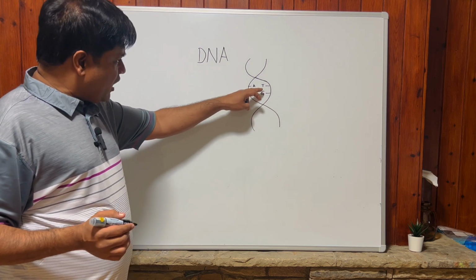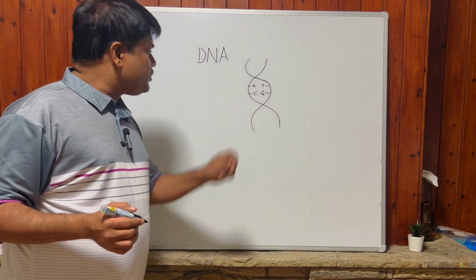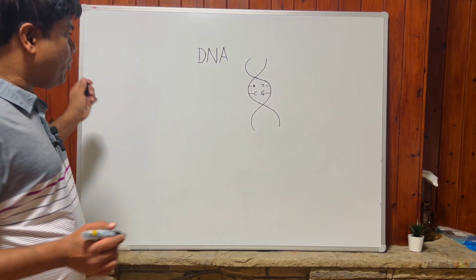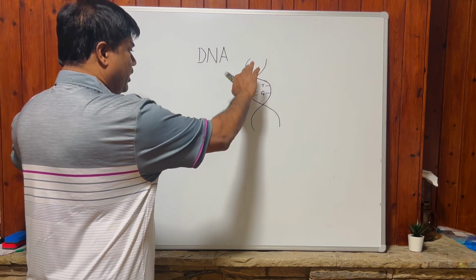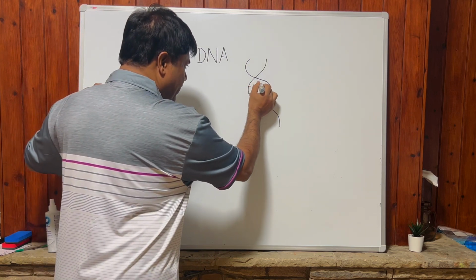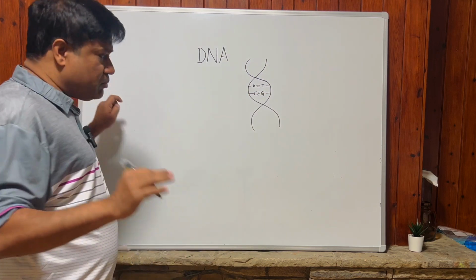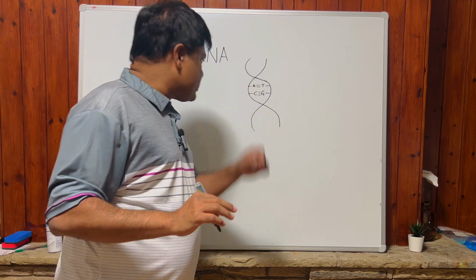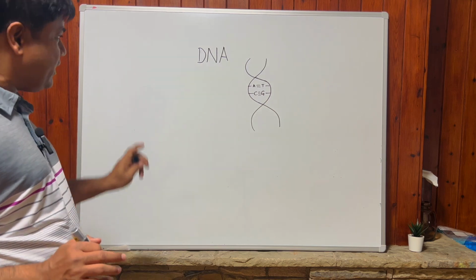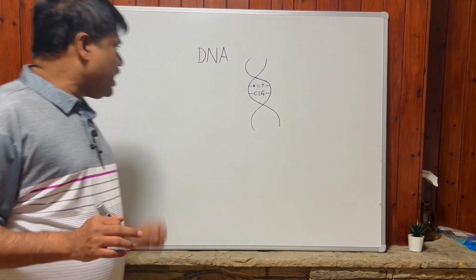These two strands are complementary to each other, and they make a bond with the help of hydrogen bonding. They make a perfect shape due to the presence of hydrogen bonding. Between A and T there are two hydrogen bonds, and between C and G there are three hydrogen bonds, which make the molecule a perfect helical structure. The pairing of A and T is because of two hydrogen bonds, and C and G because of three.